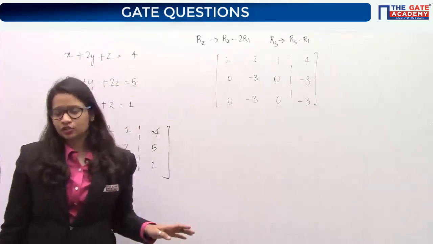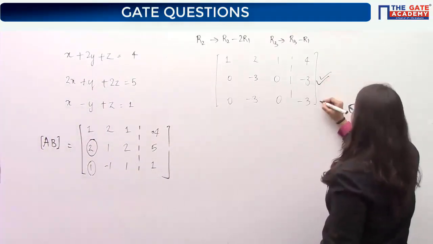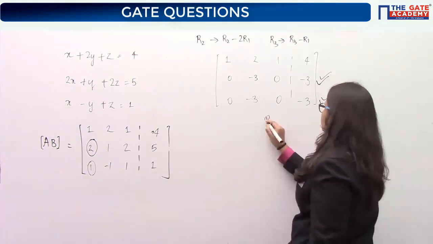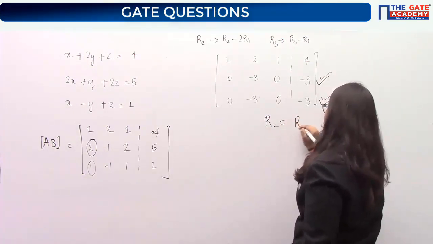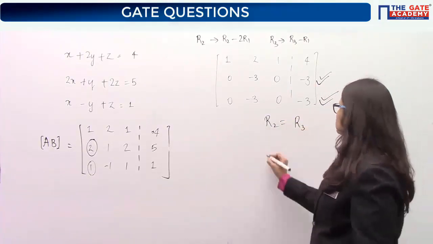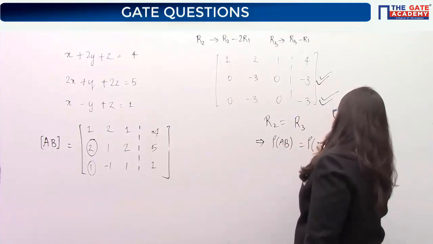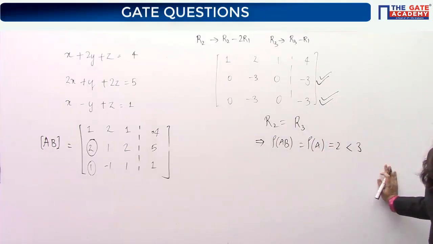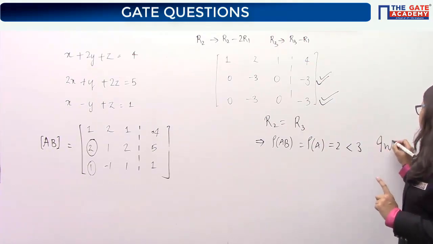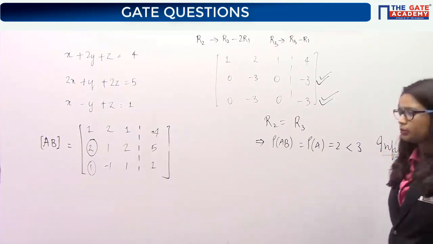Now, do I need to solve it further? Did I get the solution or not? Able to find the relationship that R2 is coming out to be equal to R3 for both AB and A. That means rank of AB is also equal to rank of A, which is equal to 2 but less than the number of variables 3, that is n. So we know that this is the case of infinite solutions. Hence you can say infinite solutions will be there.